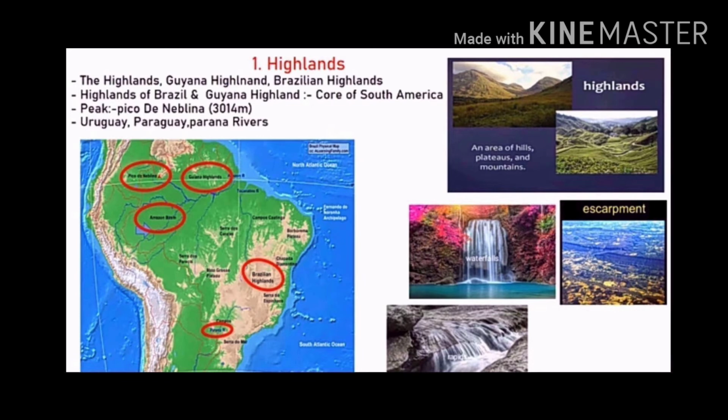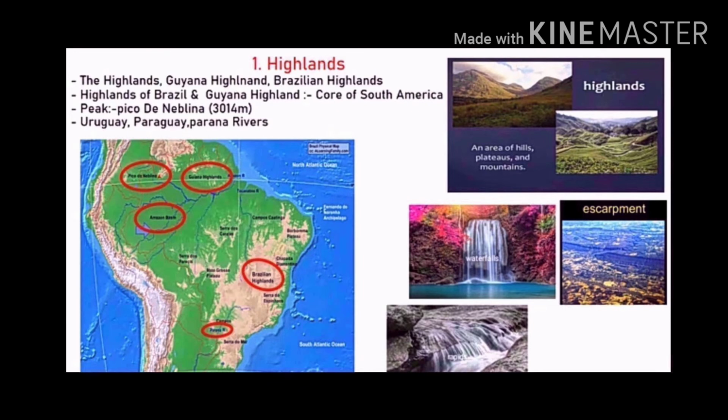Students, the regions to the east and south of the Brazilian highlands have an altitude of more than 1000 meters. But in other parts, the altitude is between 500 and 1000 meters. The highlands gradually slope towards the north and the slopes are not very steep. Steep means not straight.